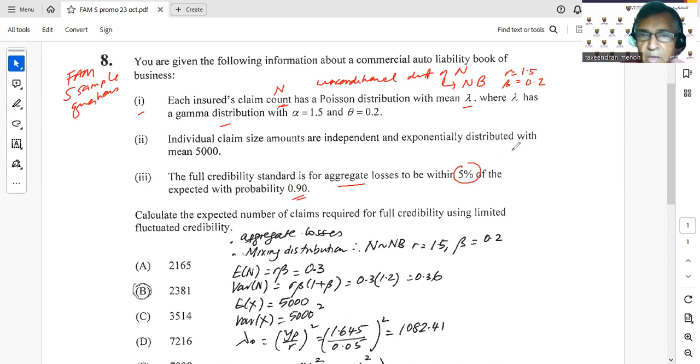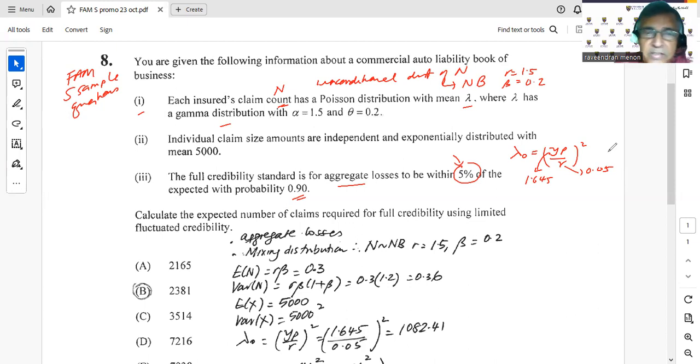So this can help us with our lambda naught straight away, which will be y_p over r, whole thing squared. This is 90%, so your y_p here is 1.645, and this r is 0.05. I'm just telling you the things that we need. Now let's look at the question itself. Calculate the expected number of claims required for full credibility using limited fluctuation credibility. So we are looking at aggregate losses here.